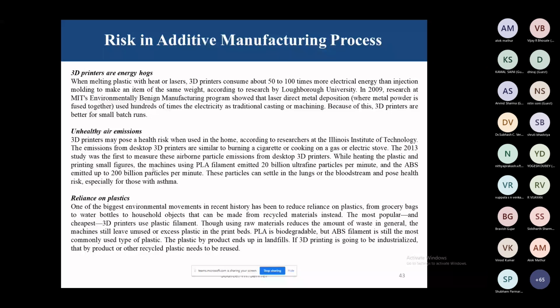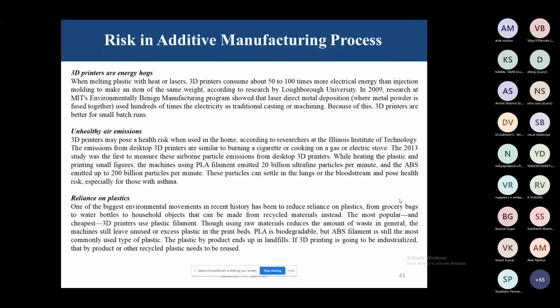Reliance on plastics is one of the biggest issues, right? We have to change from non-degradable plastic to biodegradable plastics. That is the main problem. One of the biggest environmental movements in recent history has been to reduce the reliance on plastics, from grocery bags to water bottles to household objects that can be made from recycled materials instead.